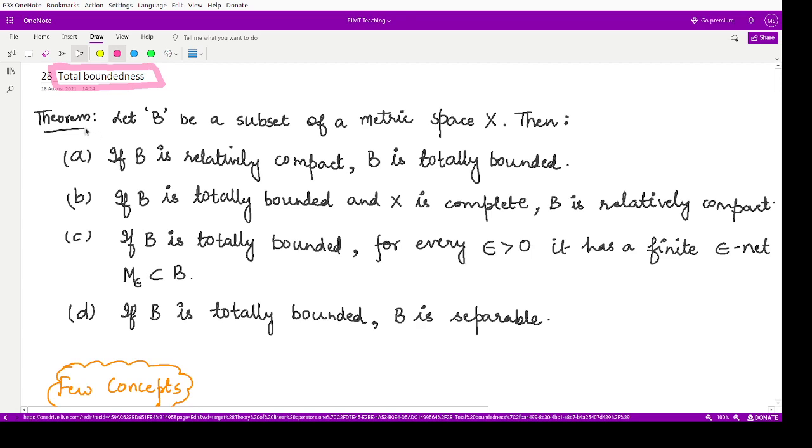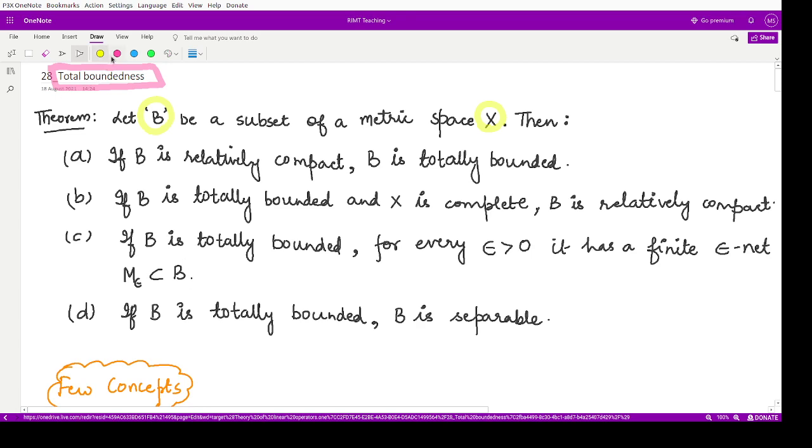Here the theorem tells us that if B is some subset of a metric space X, and X is the given metric space, then B is totally bounded if B is relatively compact. B is relatively compact if B is totally bounded and X is complete. If B is totally bounded, then for every epsilon greater than 0, it has a finite epsilon net contained in B, and if B is totally bounded, B is separable.